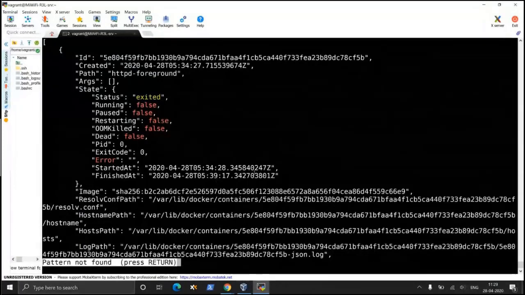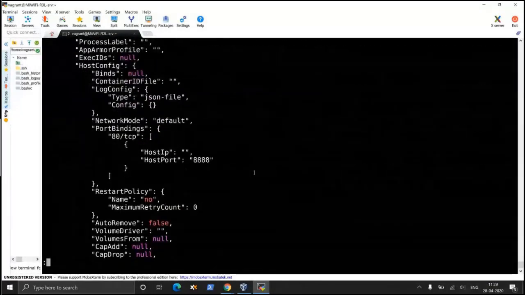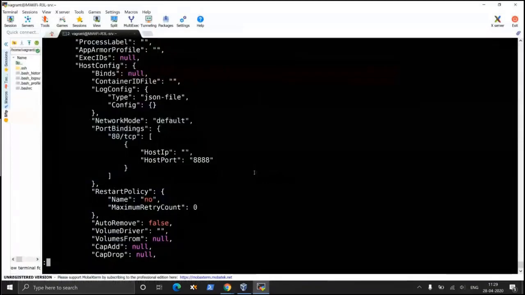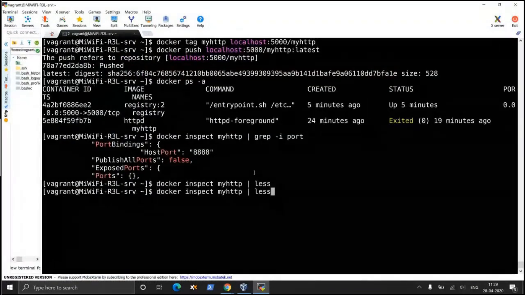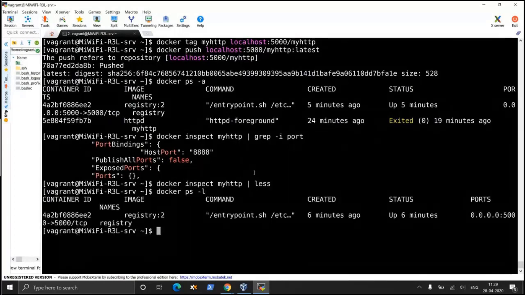Sir, we can write docker ps -l. Docker ps -l. Okay, this one is 5000. This one is for the registry, all the running ports. If the container is running, then you can see which port it is listening to. So absolutely no issues.